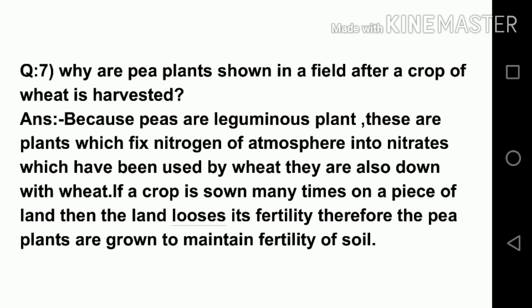Because pea is a leguminous plant, these are plants which fix nitrogen of the atmosphere into nitrates, which can be used by wheat. If a crop is sown many times on a piece of land, then the land loses its fertility. Therefore, the pea plants are grown to maintain the fertility of the soil.